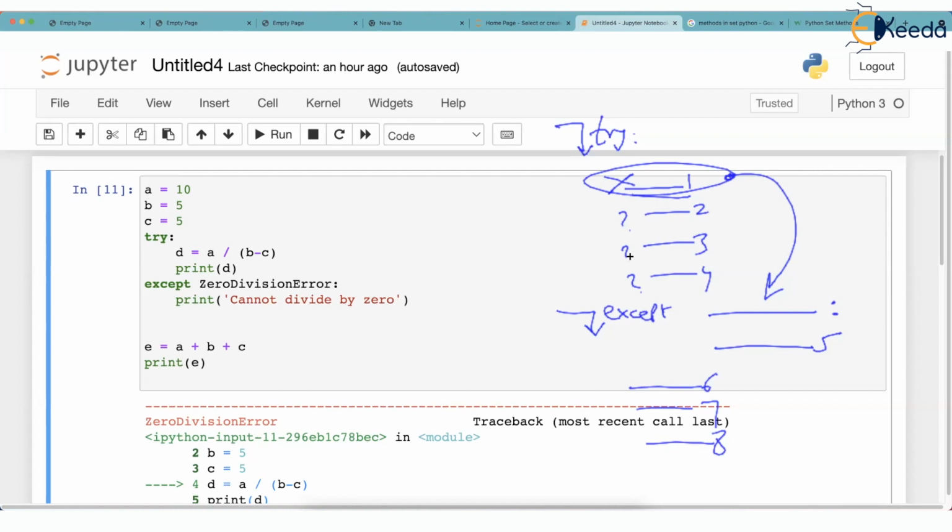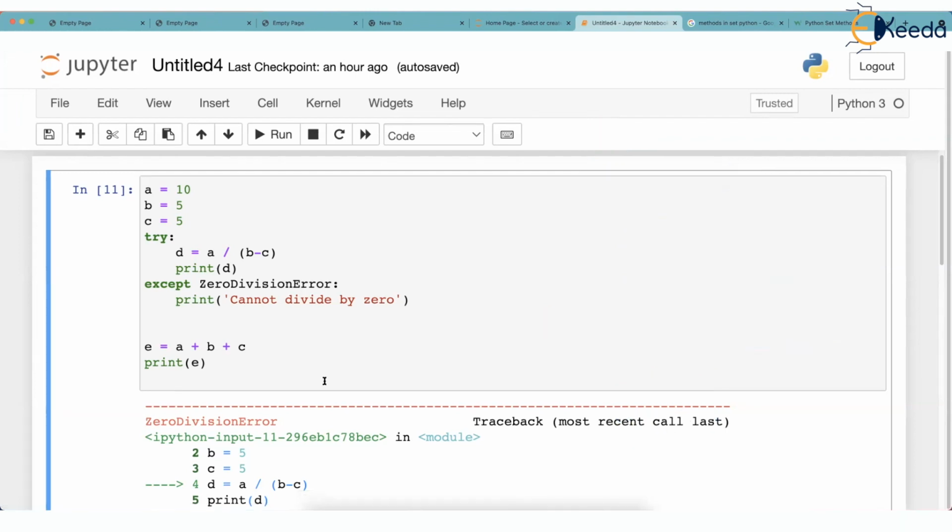Come on, Python says it was risky. I am not running it anymore. I am going to accept exception handler. This is exception handler. I will run the line over here, whichever you said, and then I will run the rest of the program. So that's why when this line caused an error, there was no question of executing this line. So from here itself, the control jumped to zero division error, and it executed cannot divide by 0, and the rest of the program ran.